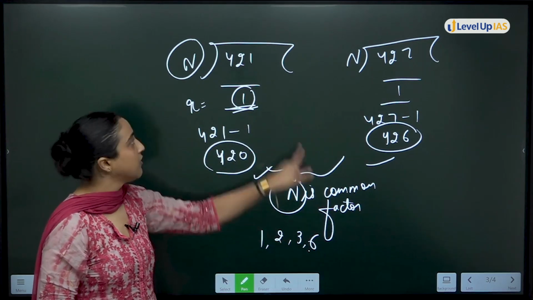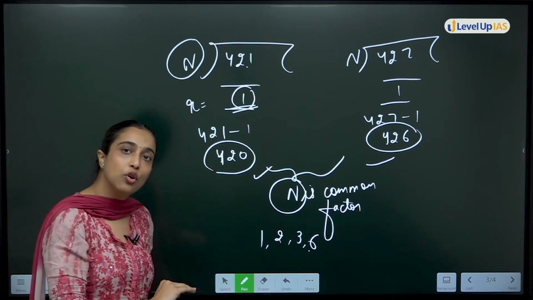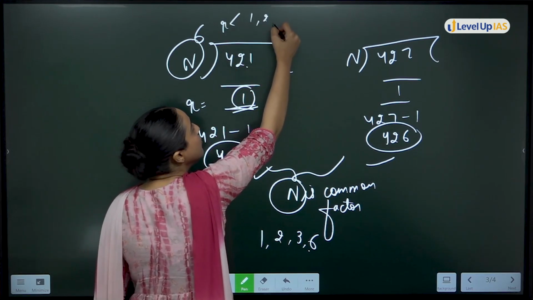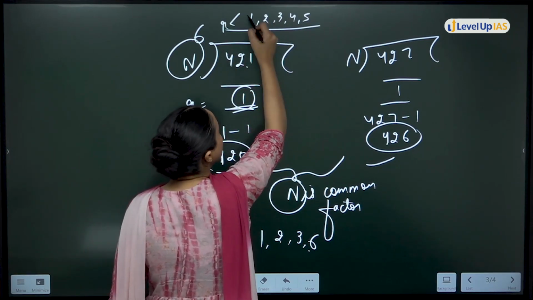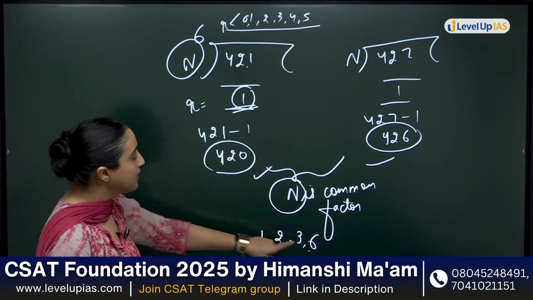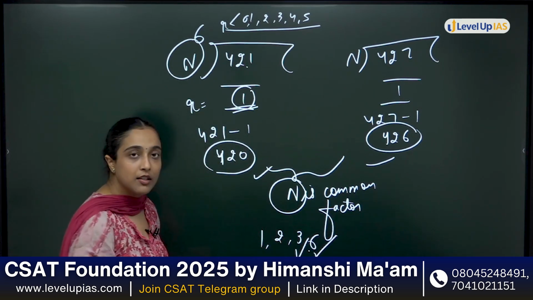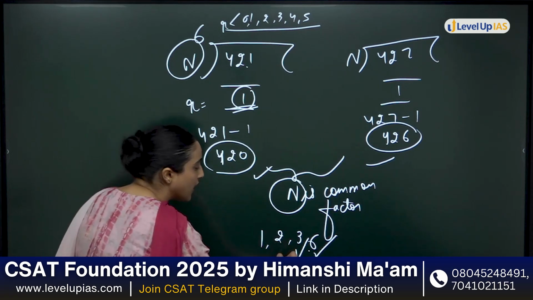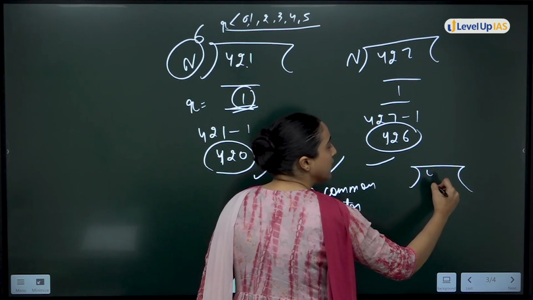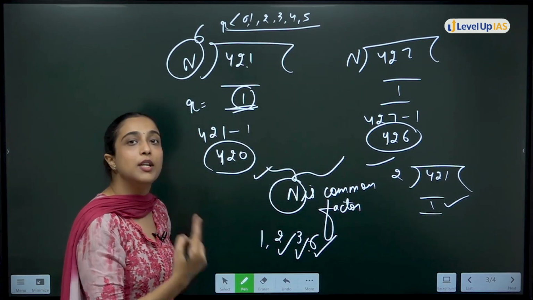Obviously, the remainder is always smaller than the divisor. If you are dividing by 6, the remainder can be 1, 2, 3, 4, 5. So 6 can give you remainder 1. 3 can also give remainder 1 because 1 is smaller than 3. 2 can also give remainder 1: 421 divided by 2 leaves remainder 1, and 427 divided by 2 leaves remainder 1.